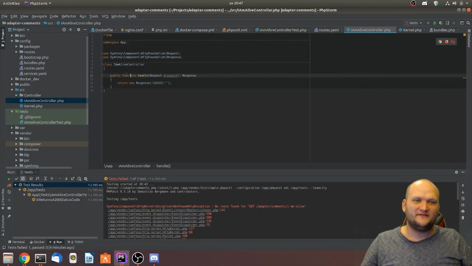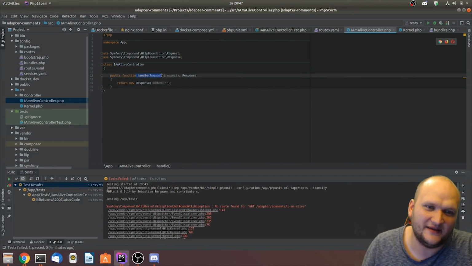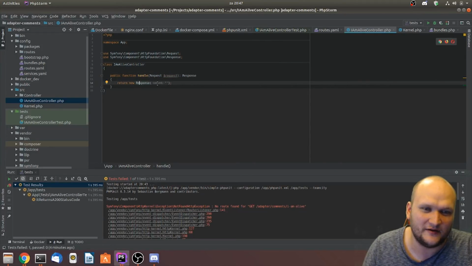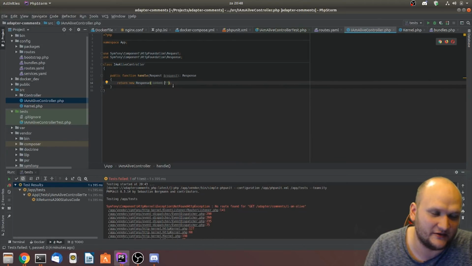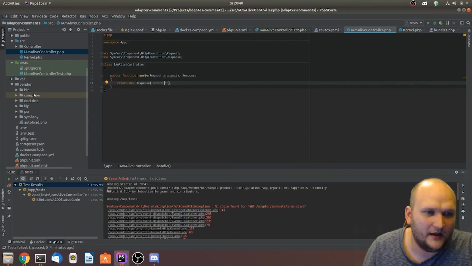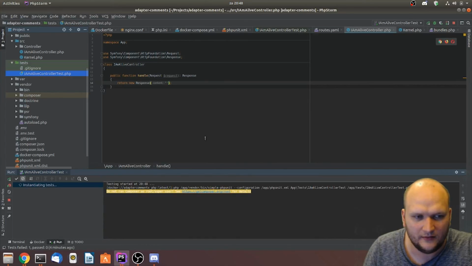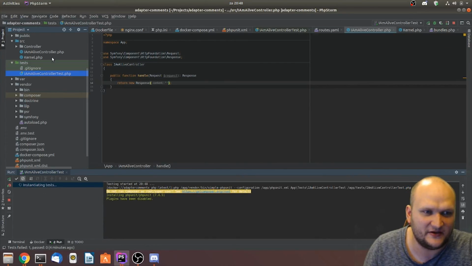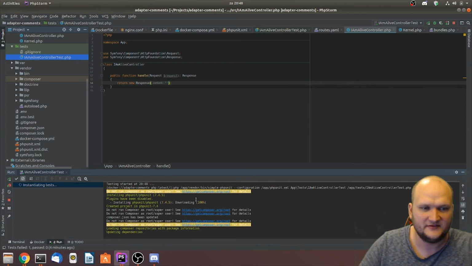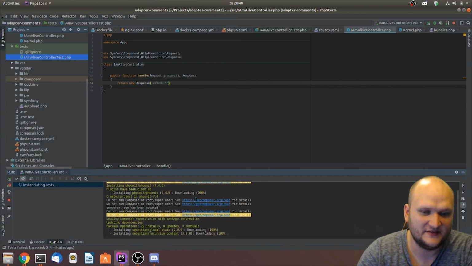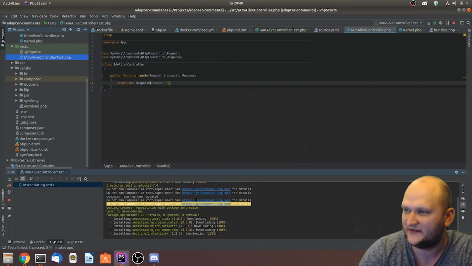All right, so we have this controller made. We have this handle thing. We don't do anything with the request, but just for our testing purposes, we say, hey, return a new response with zero content in it, because we don't check the content as well. So let's run this test again. Let's see what it does. Oh, obviously, that's because I used the folder thing, and now it's using the file itself, so it's installing Composer again for that specific test.